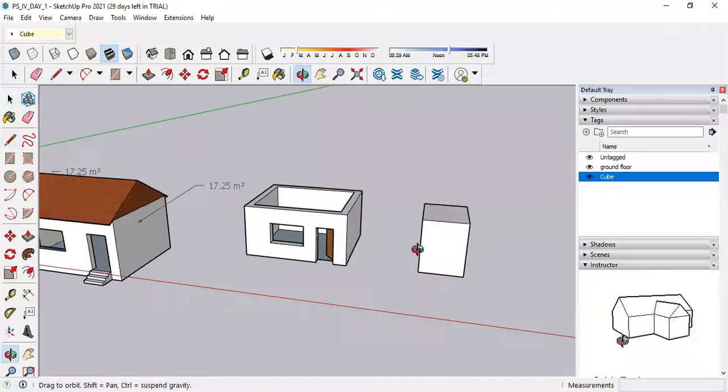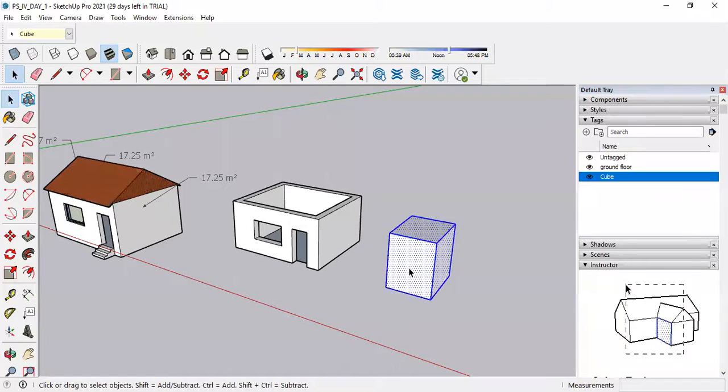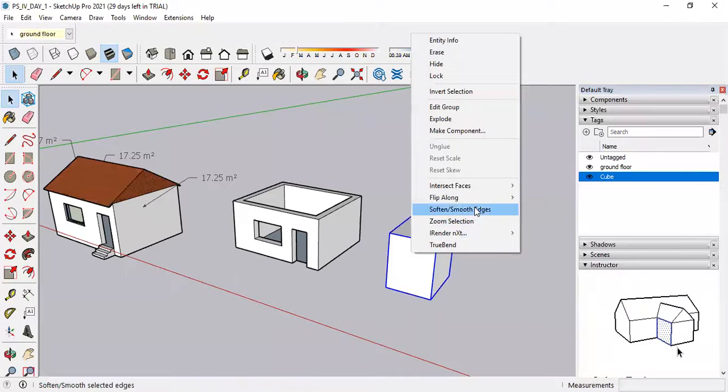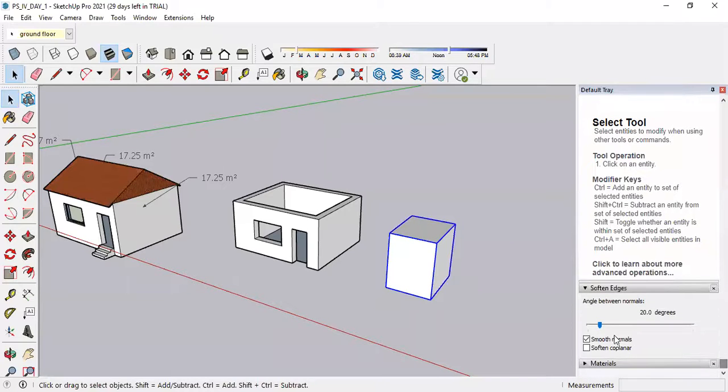Next, one more tool is there. If I want to increase the smoothness of this object, so it will look good and smoother, then select this particular object, make a group, again select this, right click, and there is an option called soften and smooth edges. Click on this, then there will be one toggle bar.